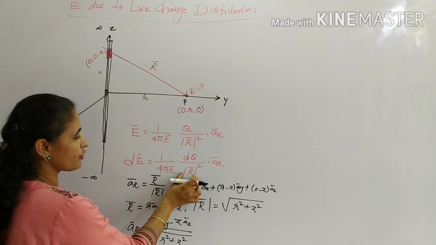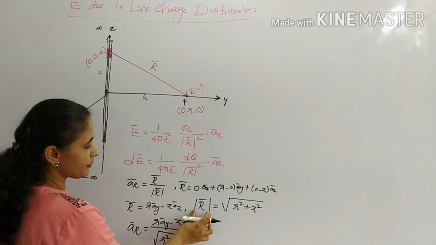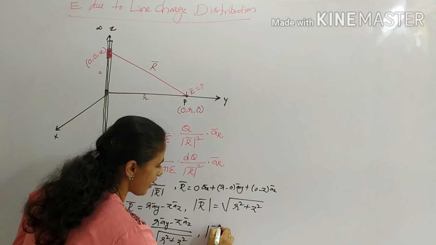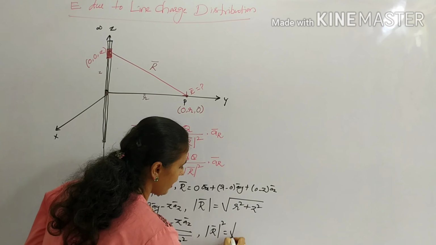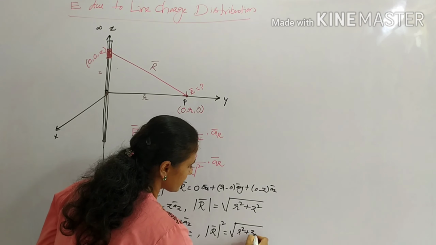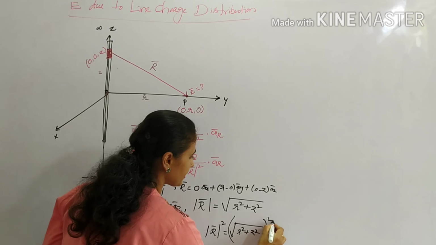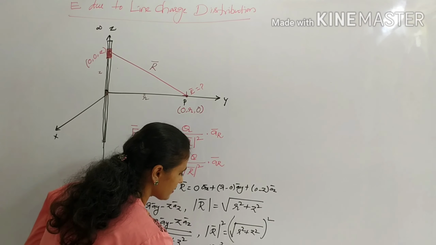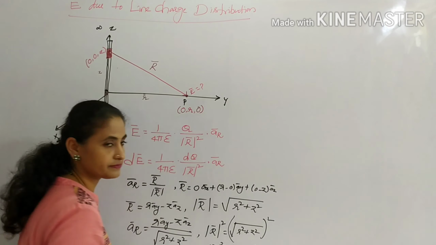At the same time, the denominator term is the magnitude whole squared. So the magnitude of r bar squared is given by under the root of r square plus z square whole squared, and the magnitude squared is given by r square plus z square.